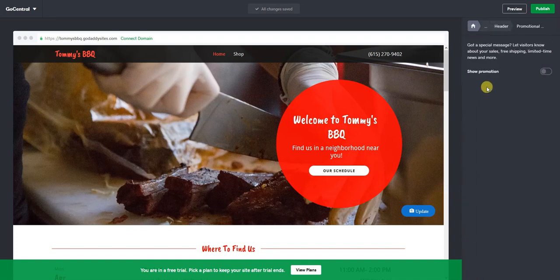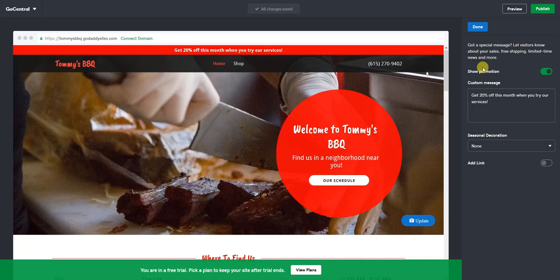Promotional banner. The idea behind the promotional banner, if you click on it and turn it on, you'll see it's kind of meant to do like sales, something like that. So, get 20% off this month when you try our services, or you could maybe enter a promo code up there. For this, you can think outside the box on this about some other stuff that you might want to use for it.